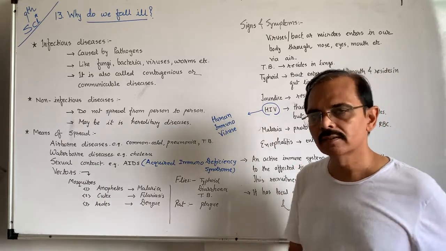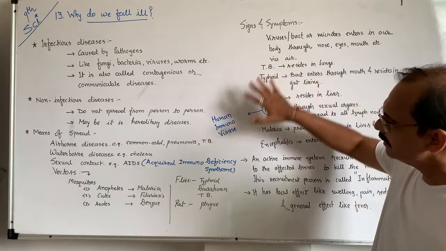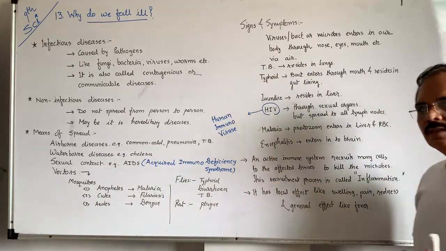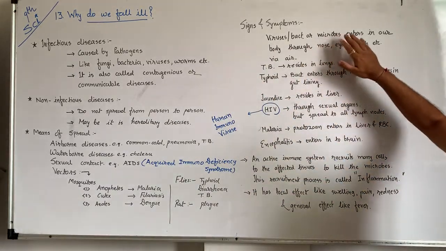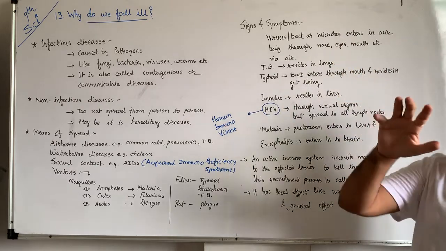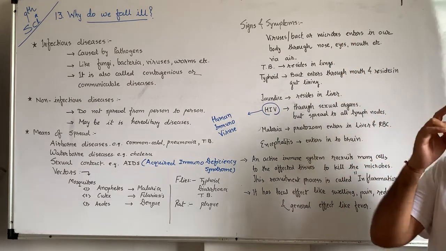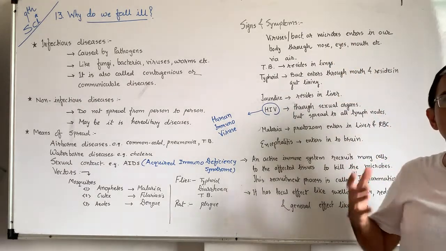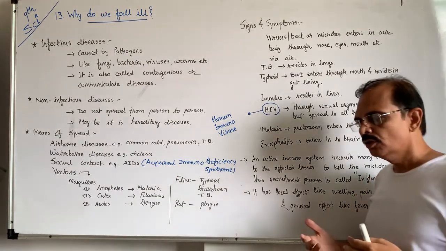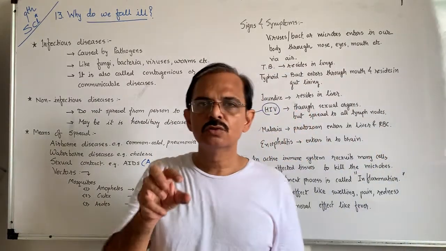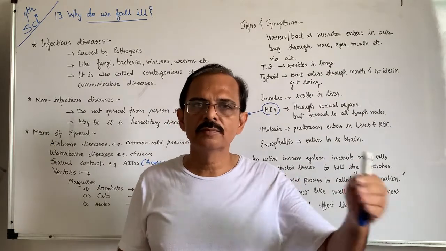In short, plague. Now the signs and symptoms. See, disease and their signs. Virus, bacteria or microbes enter our body through what? Through eyes, nose, mouth, etc. And so when the viruses enter through the nose, then their symptoms are different.